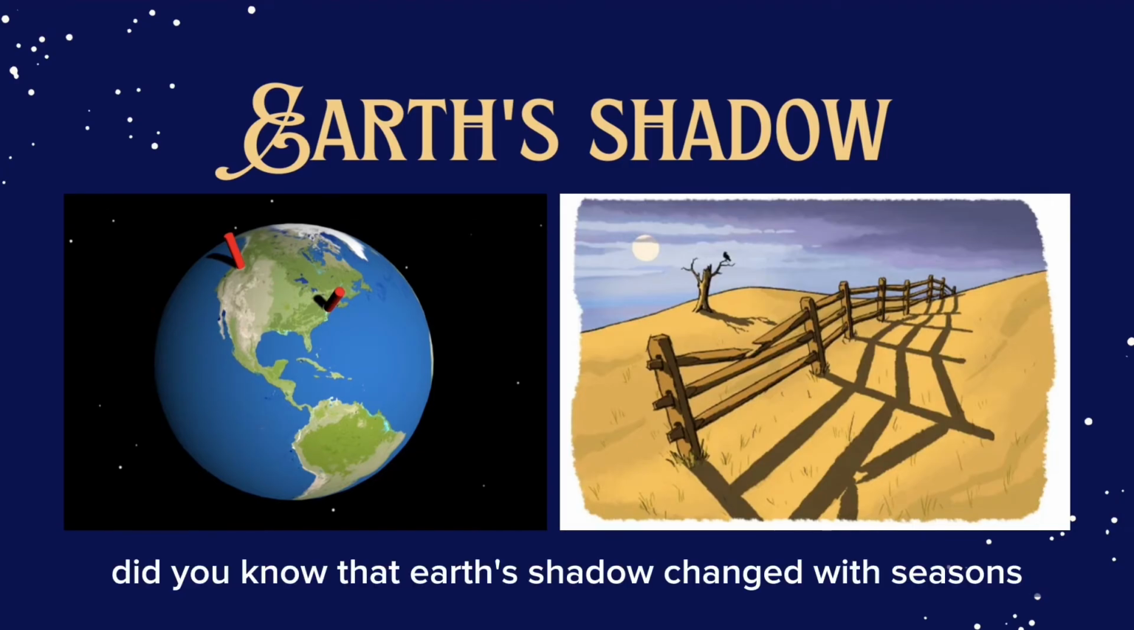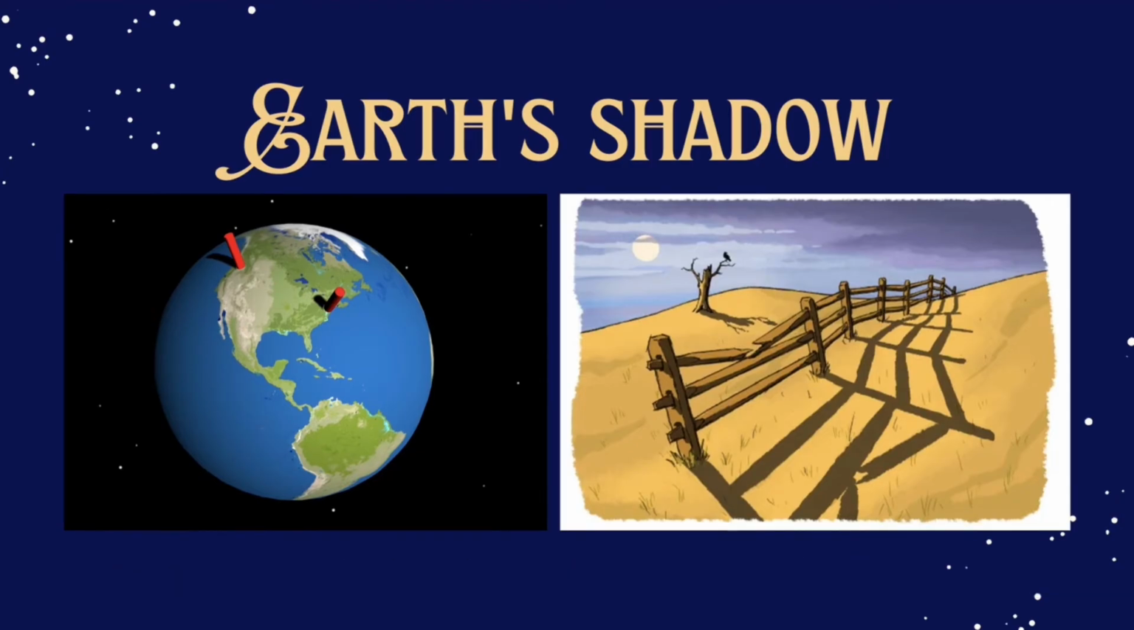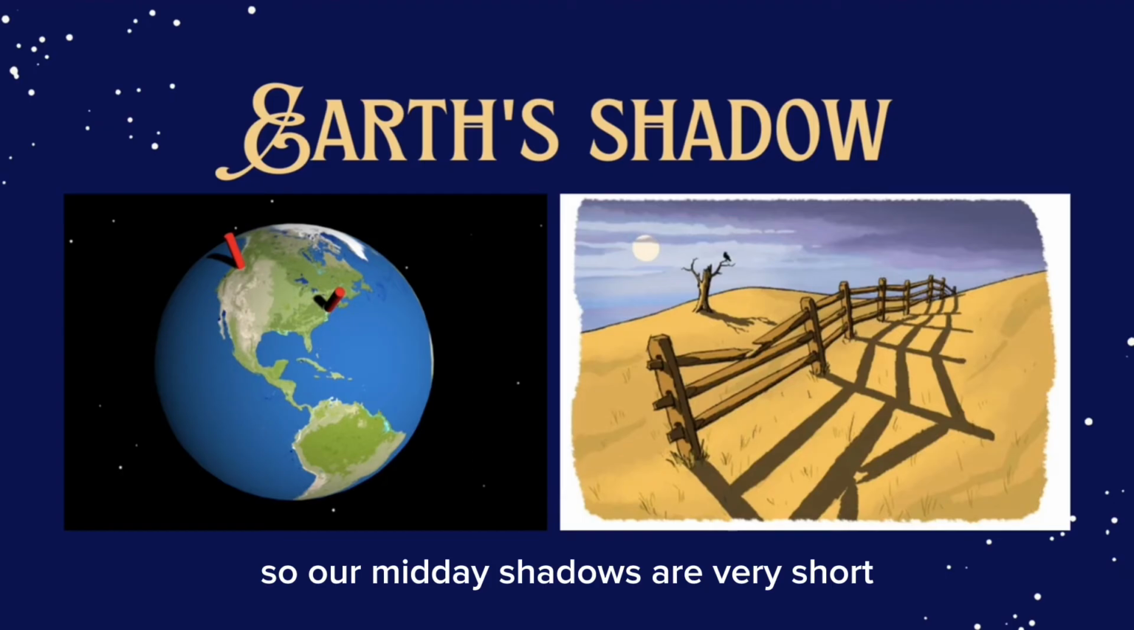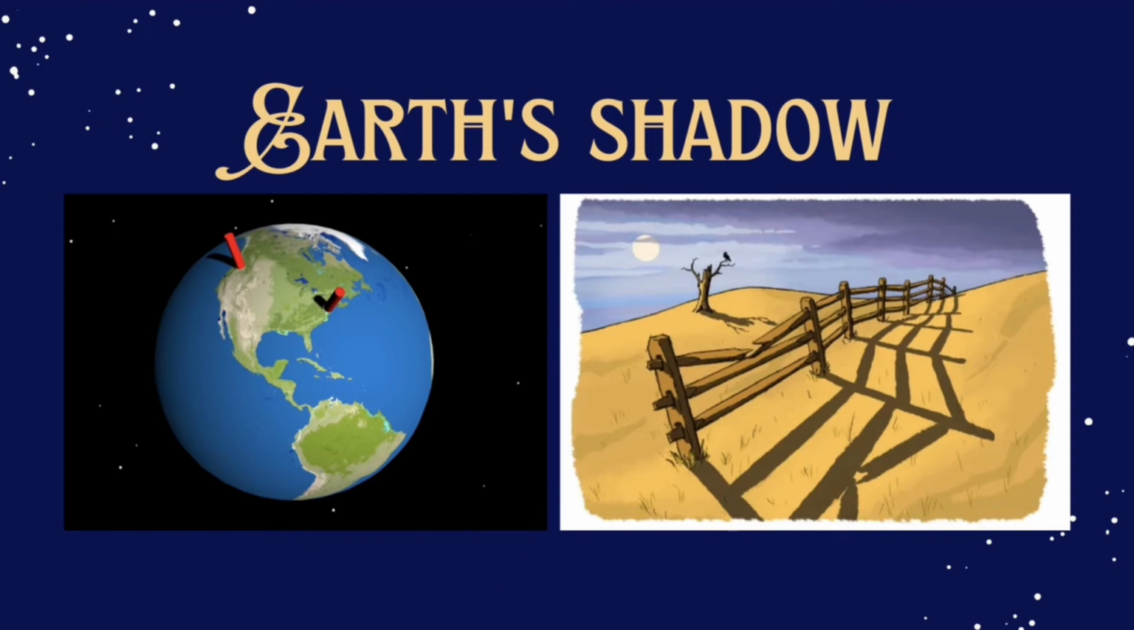Did you know that Earth's shadow changes with seasons? The tilt of the Earth's axis affects the length of our shadows. During the summer, our location is tilted towards the sun, so our midday shadows are very short. During the winter, our location is tilted away from the sun, so our midday shadows are longer.